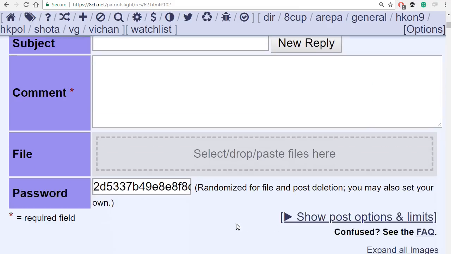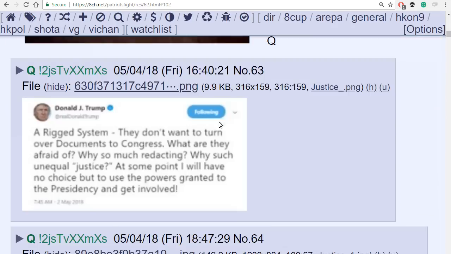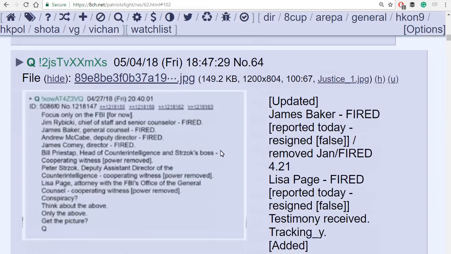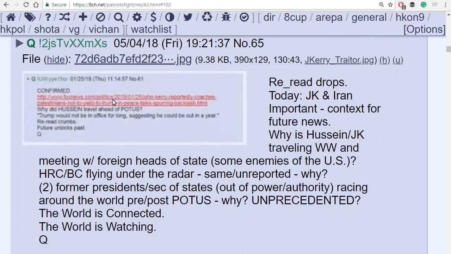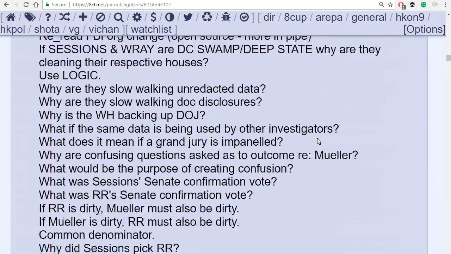Q has used 3 or 4 different boards on 8chan over the time he's been on. Sometimes Q will repost tweets by the president. Sometimes Q will repost his own list of names and update the information on there. This is a previous post, and Q was telling people to reread previous drops regarding Jared Kushner and Iran. So a lot of different things on here.